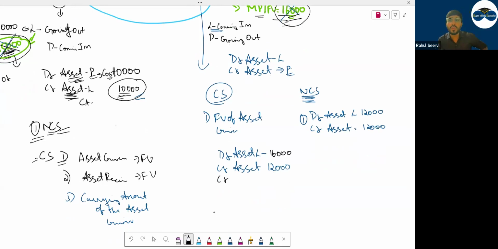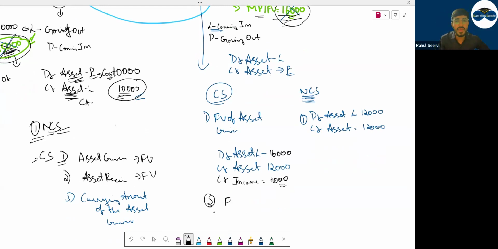So on credit side, what will you have? Gain or loss? Debit all expenses and losses, credit all income and gain. So this is your income of 4,000. Clear, case 1. Now case 2.